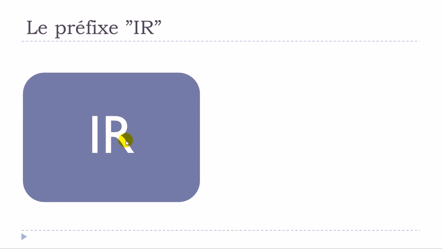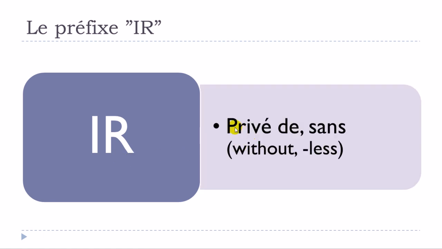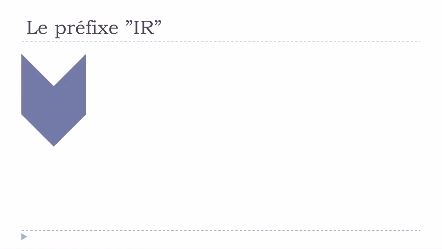Okay, and in that case, when you put this IR, you will see that we're talking about words that start with R, okay? But then you will modify the meaning, and the meaning will be privé de or sans, okay? Privé de or sans. So let's check 3 examples.